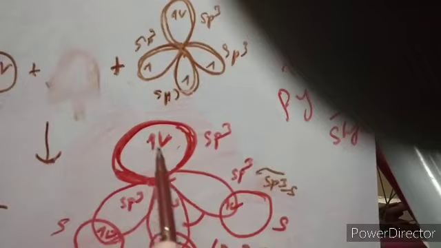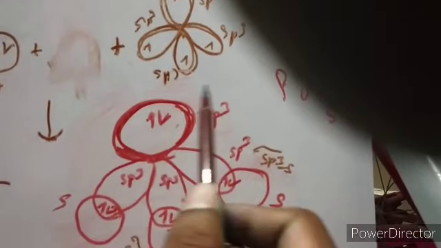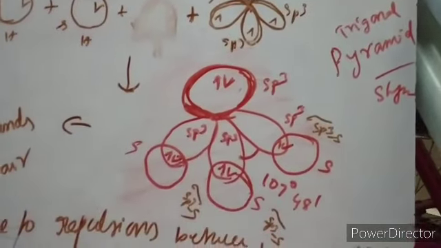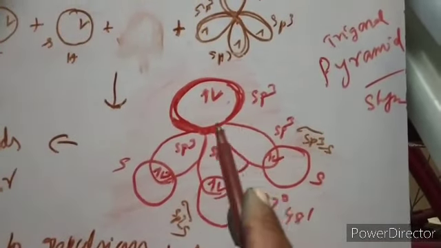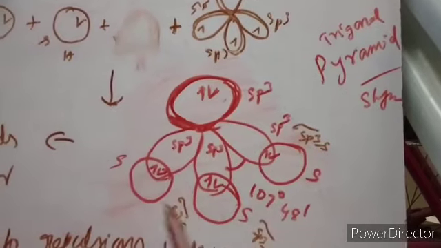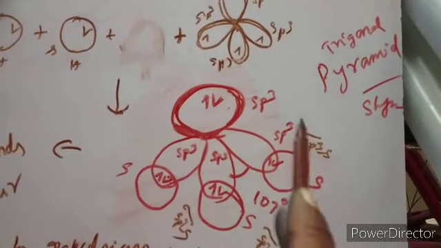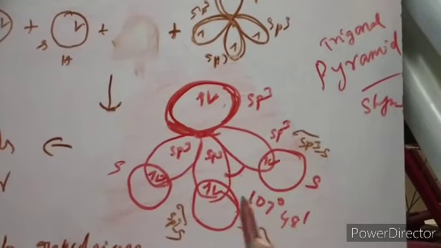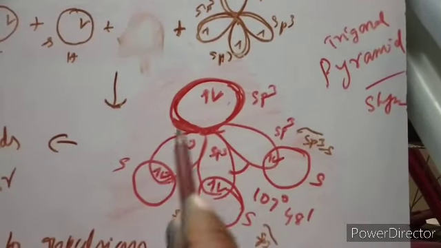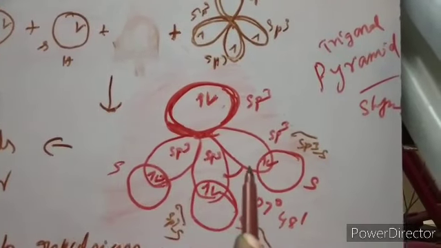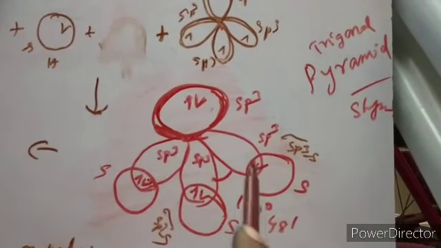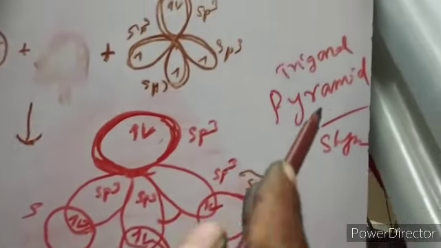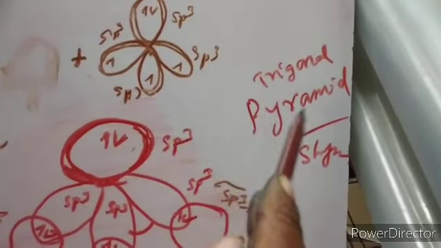But we already know that there is repulsion between the lone pairs and the bond pairs. There is also repulsion between the bond pairs, but lone pair-bond pair repulsion is more. Hence, as we know, the molecule attains a structure with the minimum repulsions between the pairs, whether lone pair or bond pair, in the valence shell. So finally, it exists in such a structure that the bond angle is 107 degrees 48 minutes, which means it attains a shape called trigonal pyramidal.